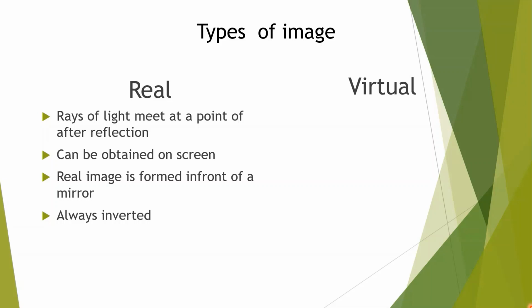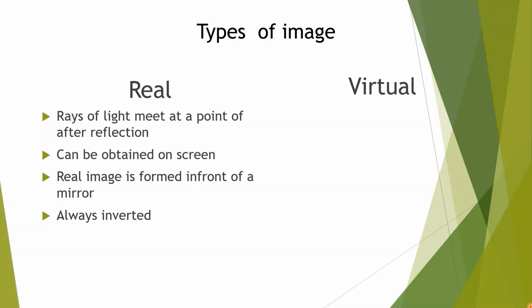If image is real, then it can be obtained on a screen. This is second property. Real image can be obtained on a screen when we go to the talkies and see the movie. In that case, it is example of real image. Third one is real image is formed in front of the mirror, and one more property of real image is always inverted. These are the properties of real image.